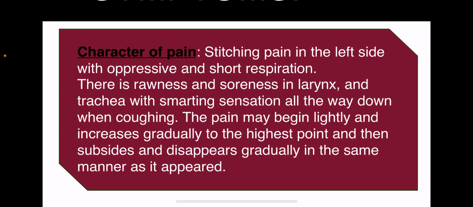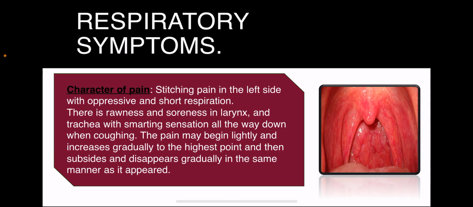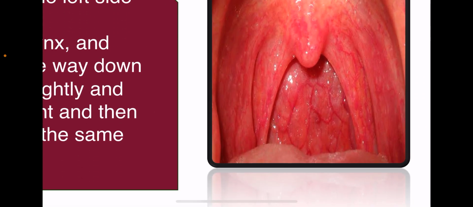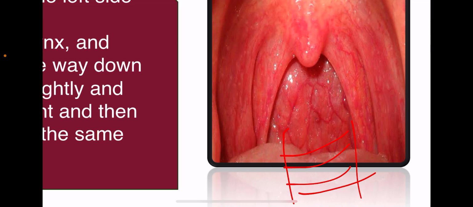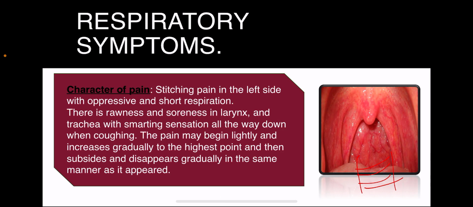Moving further to the larynx, there is rawness and soreness in the larynx and trachea. You can see the larynx and trachea are going to be swollen. The soreness is going to be present in the larynx and in the trachea. There is a smarting sensation, which carries down when the patient is coughing. The pain, how does it begin? Lightly, increases gradually to a highest point, and then gradually disappears, in the same manner as it appeared.